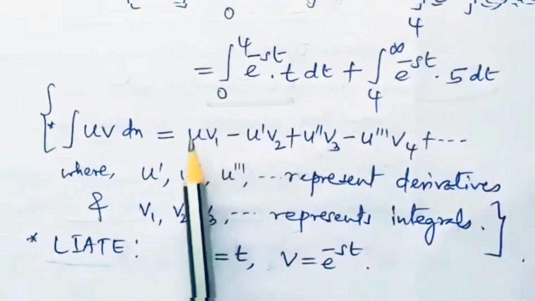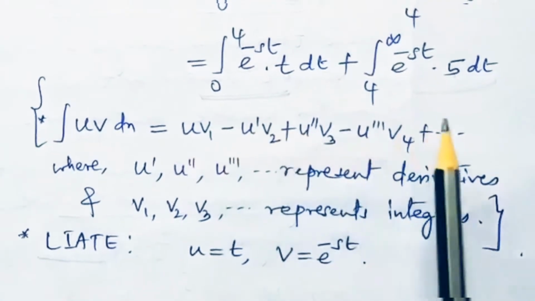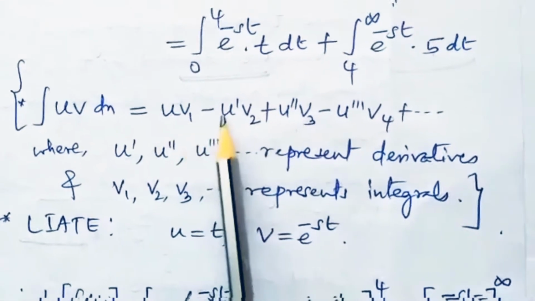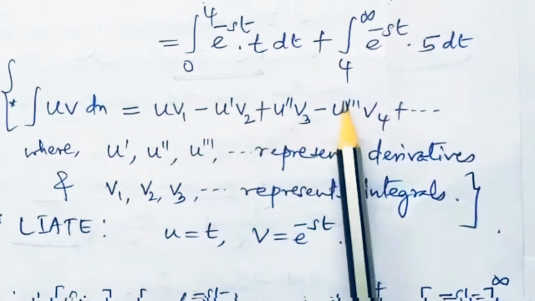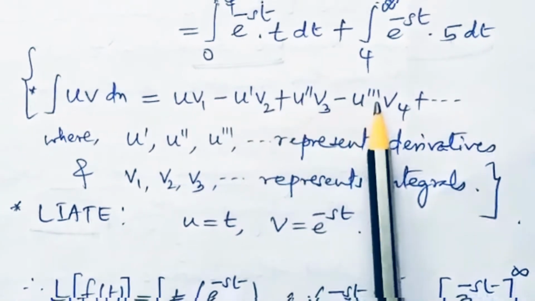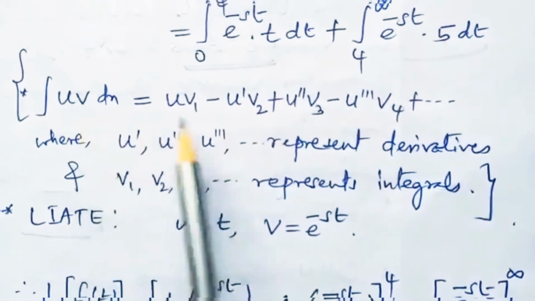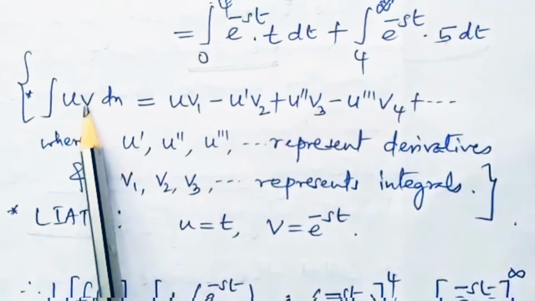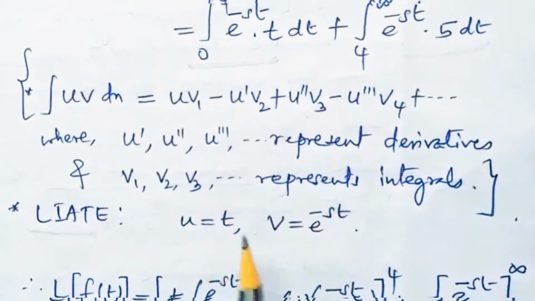It goes like this: u v1, and the sign convention is plus minus plus minus, alternate signs. u v1 minus u' v2 plus u'' v3 minus u''' v4, and it continues like this, where u', u'', u''' respectively represent the successive derivatives of u, whereas v1, v2, v3 represent successive integrals of v. So accordingly we can decide what is u and what is v.